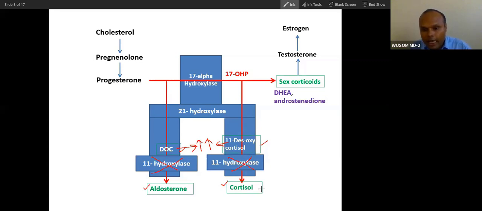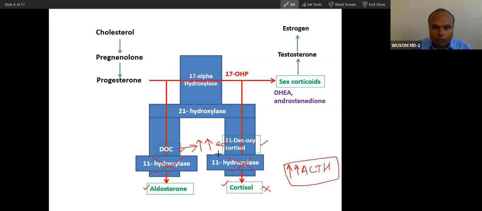But what will happen? There will not be negative feedback to the pituitary because cortisol is not being produced. So ACTH will be high. Because this ACTH is high, there will be more production of all these substances. There will be high production of DOC. There will be high production of these sex corticoids. This will be high.